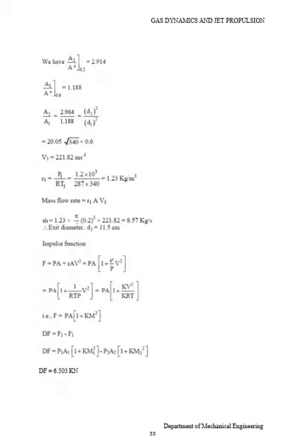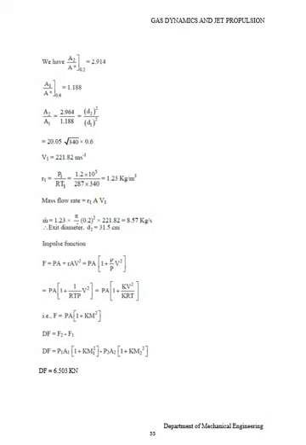We have A2 divided by A star at Mach number 0.2 equal to 2.914 from the gas table. Then A1 divided by A star at Mach number 0.6 equals 1.188, also obtained from the gas table. Therefore A2 divided by A1 equals 2.964 divided by 1.188, equal to D2 square divided by D1 square. Then V1 equals 20.05 into 340 into 0.6 root. Therefore V1 equals 221.82 meter per second.